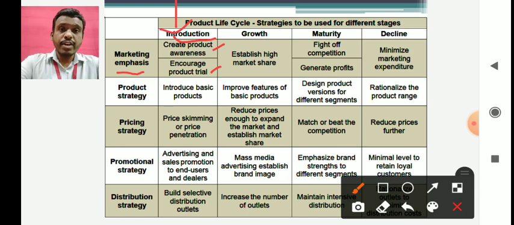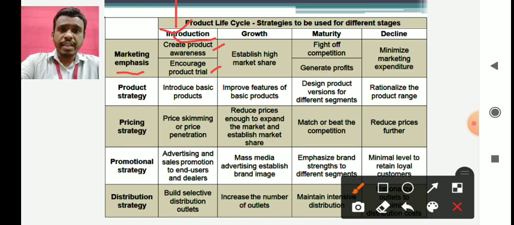You can see such things in shampoos, detergents. Surf Excel, for example, had come up with a 2 rupee pack. It's even there now, though the quantity has reduced. Also, we used to have a 1 rupee Surf Excel pack at the beginning, which has gone now. So such things can be offered.